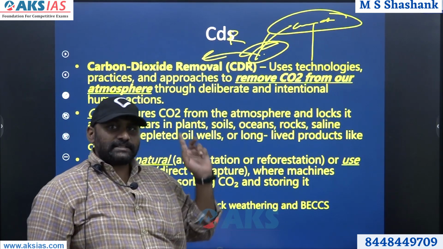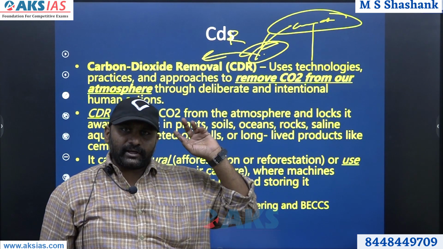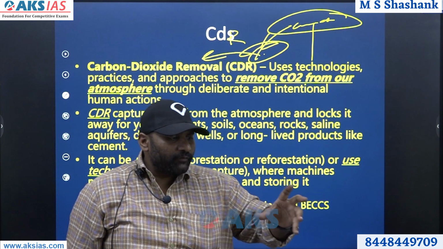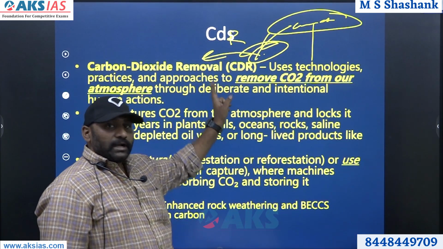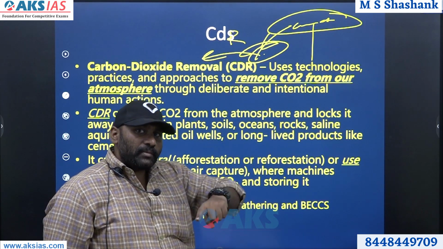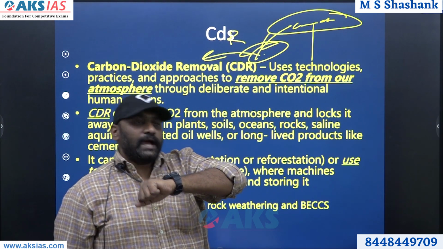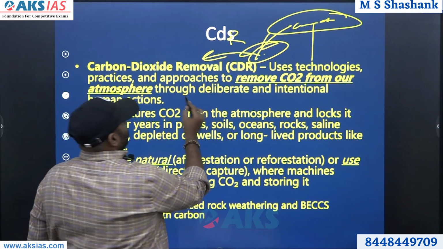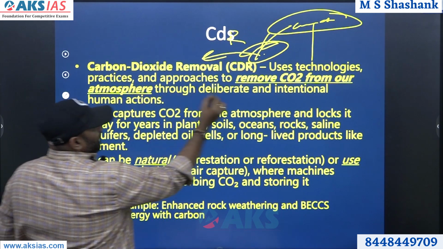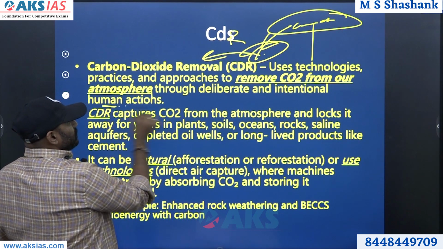So the difference is that in the previous technology, at the point of release only, you capture the carbon dioxide and store it down. But with carbon dioxide removal, whatever carbon dioxide has already gone up, you capture it from the atmosphere and then store it. This is removing carbon dioxide from the atmosphere through deliberate and intentional human actions.